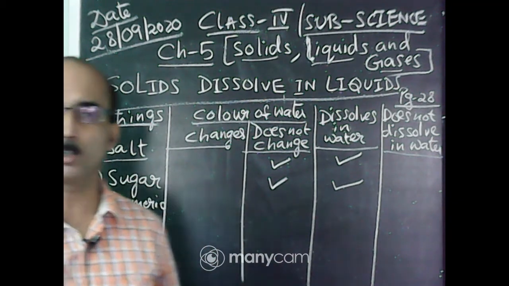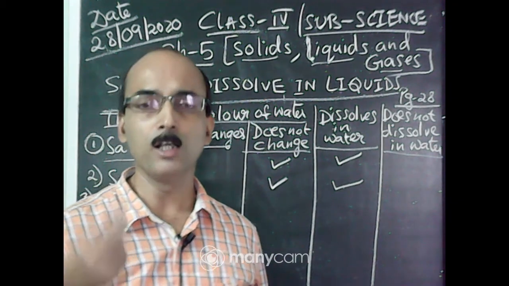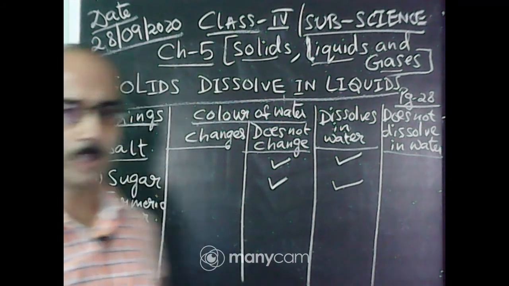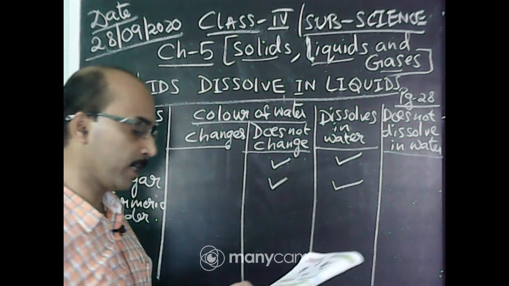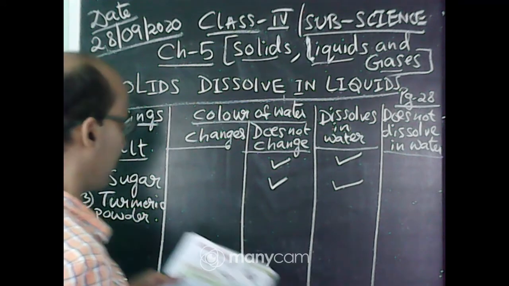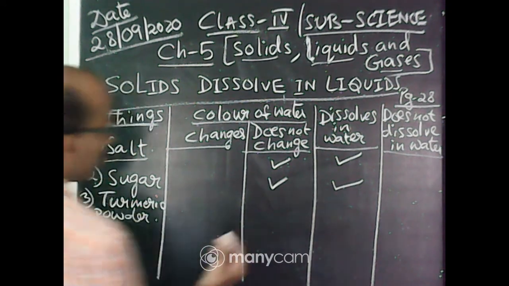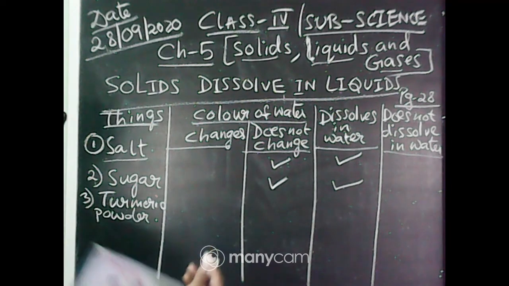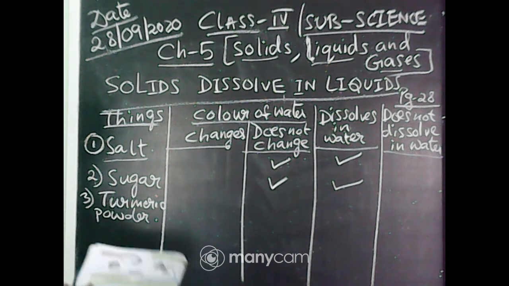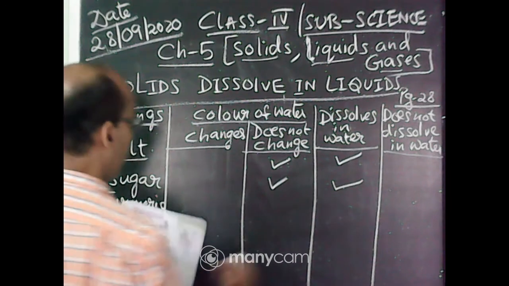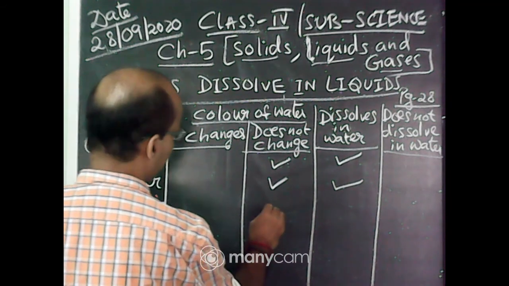Okay, it will not dissolve, and some part will float. So it will partially dissolve. Here there is no table, so I will write color of water does not change. Somewhat it becomes yellow, then after some time it becomes colorless. Okay, so I will write here the color of water does not change.